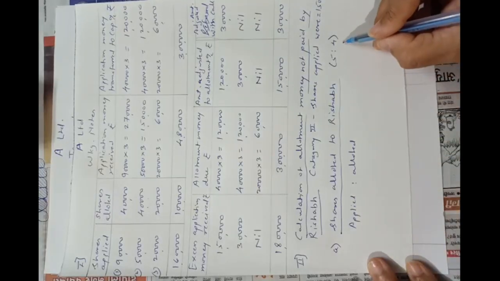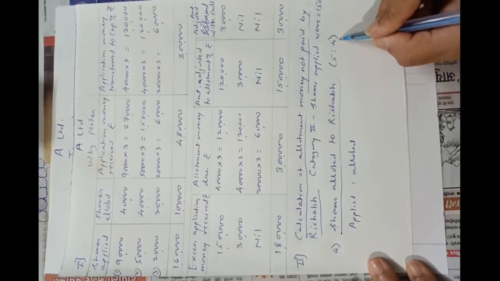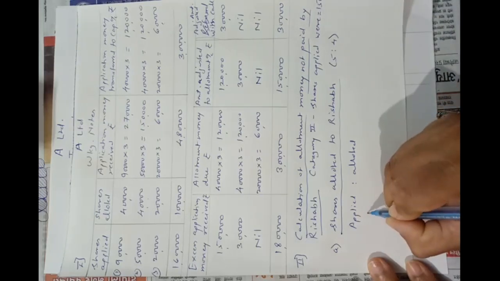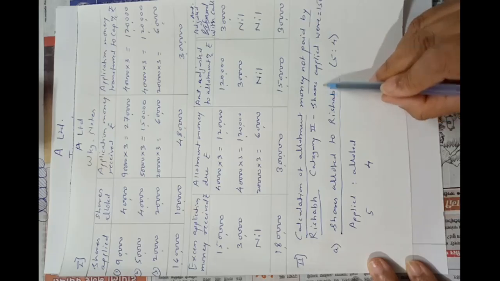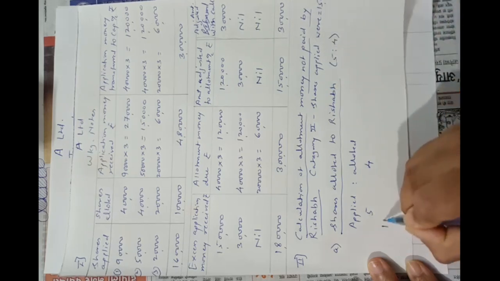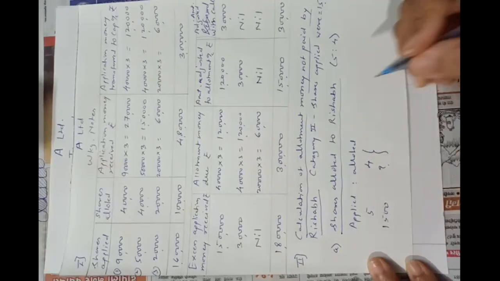As the ratio is 5:4, it means when applied for 5 shares, the company has given 4 shares. So when applied for 5 shares, allotted 4 shares, and this shareholder, that is Rishabh, applied for 1,500 shares. So the number of allotted shares we have to calculate.